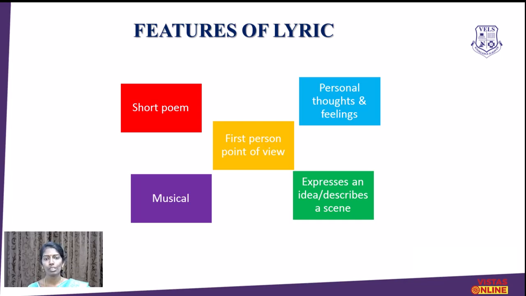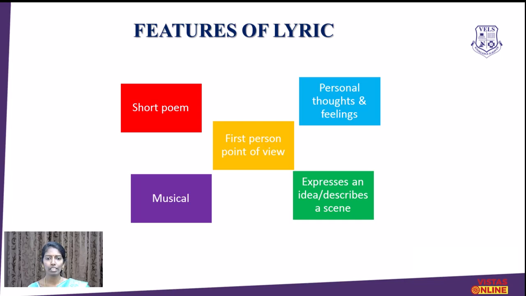And it is always spoken from the first person point of view. The speaker may be the poet himself or some other persona, but the person who speaks in the lyrical poem expresses his own ideas, viewpoints or thoughts about somebody or something.